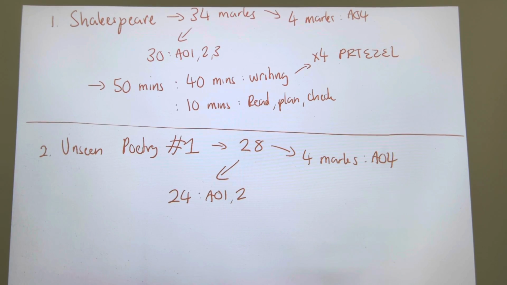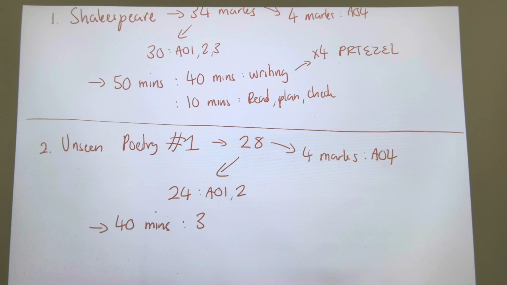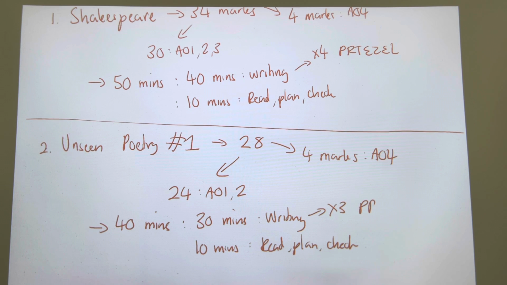Now, we spent 50 minutes on question number 1. For unseen poetry number 1, we are spending 40 minutes. That's 1.5 hours of our exam now gone. Now in 40 minutes, guys, we are spending 30 minutes for our writing time, and we are spending 10 minutes to read, to plan, and to check through our work. Now for the writing, guys, for this one, we are doing 3 pretzel paragraphs. That is what we are aiming for.